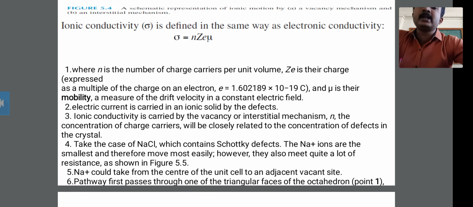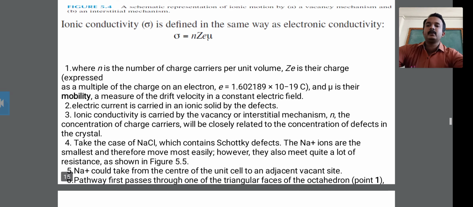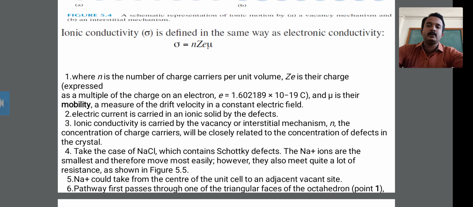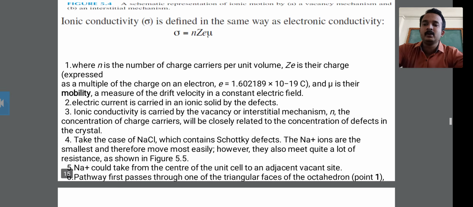The third point is that the ionic conductivity is carried by the vacancy or interstitial mechanism. n, the concentration of charge carriers, is closely related to the concentration of defects in the crystal.